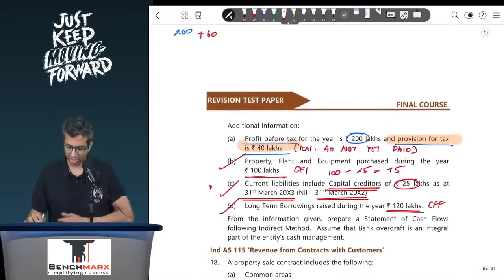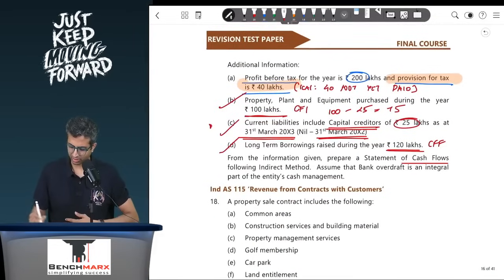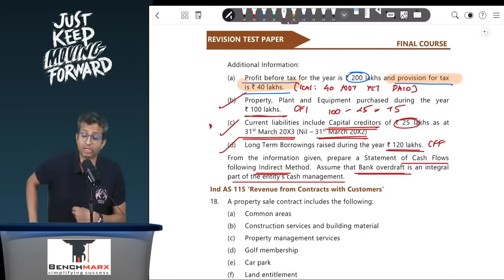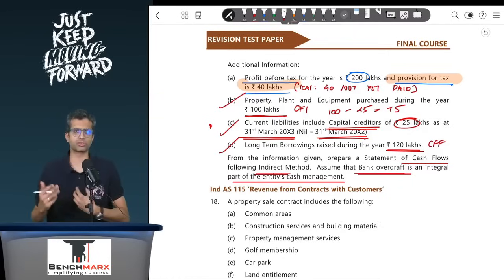You have taken all the liabilities. Going forward, they say prepare a statement of cash flows under the indirect method. Even if it was not given, you would have done using the indirect method. Assume bank overdraft is an integral part of the cash management activity. So bank overdraft is not considered to be a cash flow from financing.